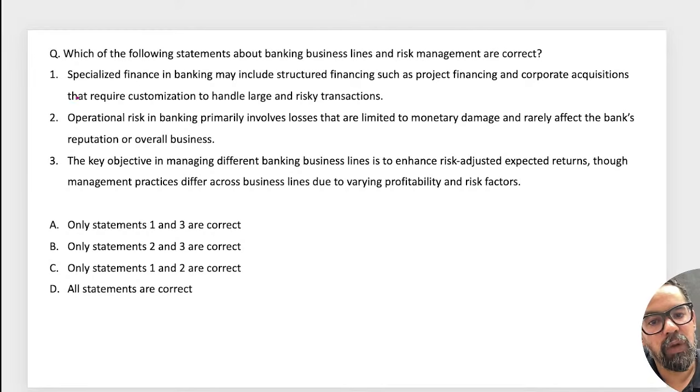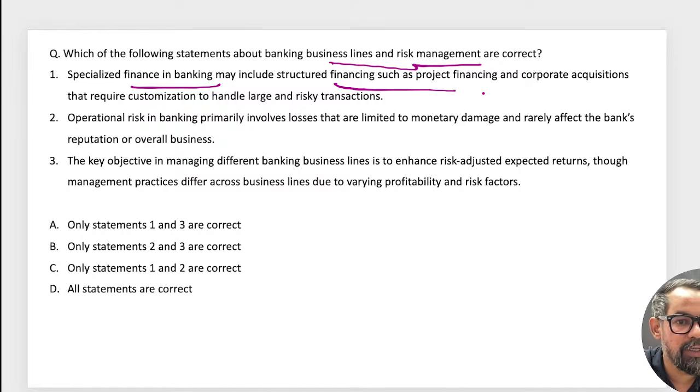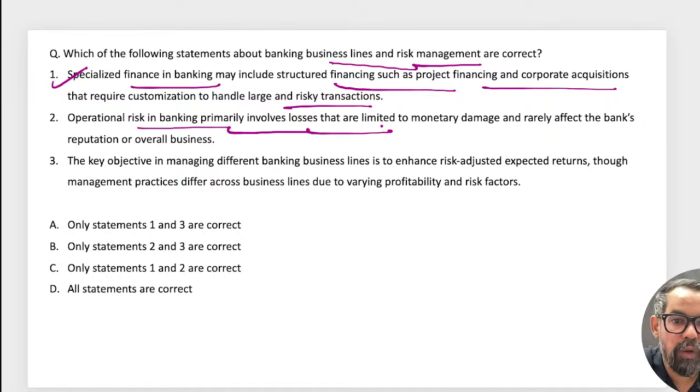Which of the following statements about banking business lines and risk management are correct? First: specialized finance in banking may include structured financing such as project finance and corporate large and risky transactions. True. Second: operational risk in banking primarily involves losses that are limited to monetary damage and rarely affects the bank's reputation.